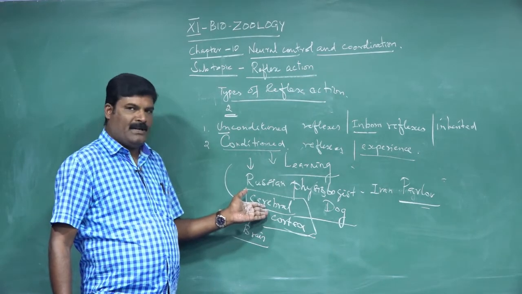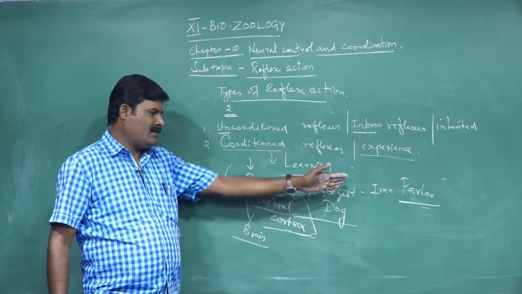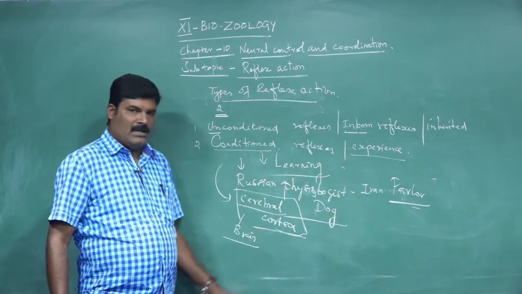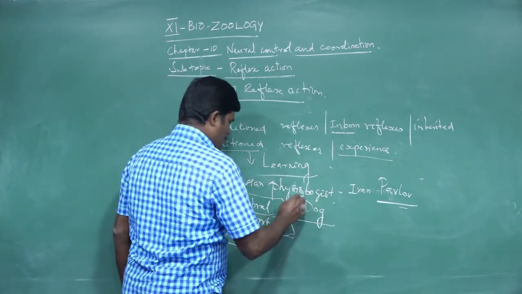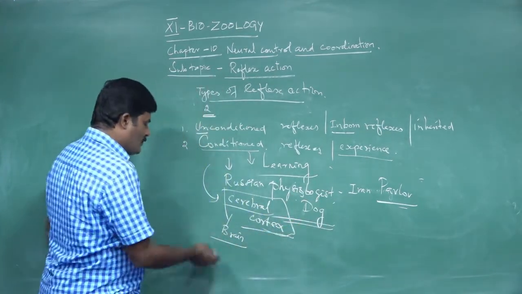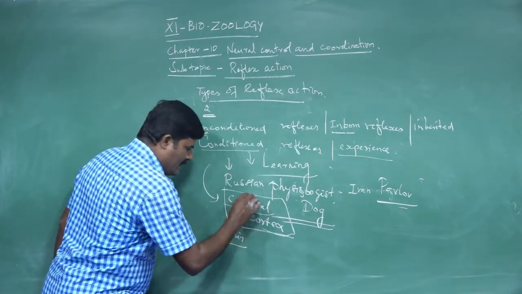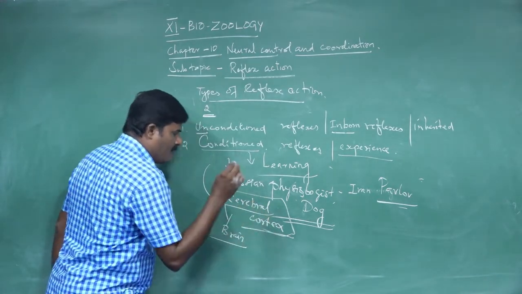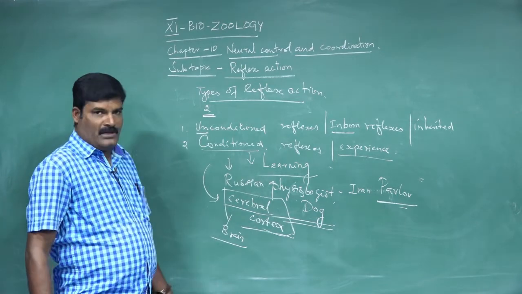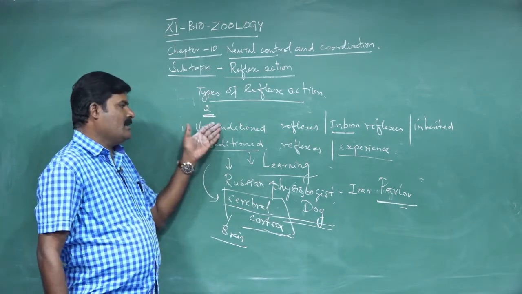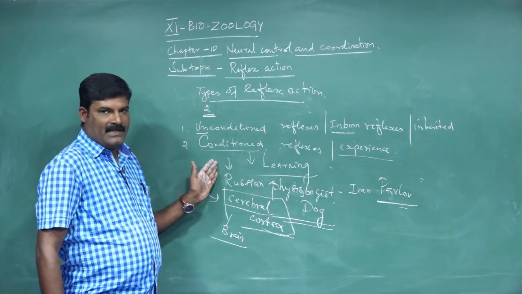This first experiment was done by the Russian physiologist Ivan Pavlov using a dog, in response to a stimulus. The cerebral cortex is an important part of our brain which controls the memory process. So there are two kinds of reflex activities.